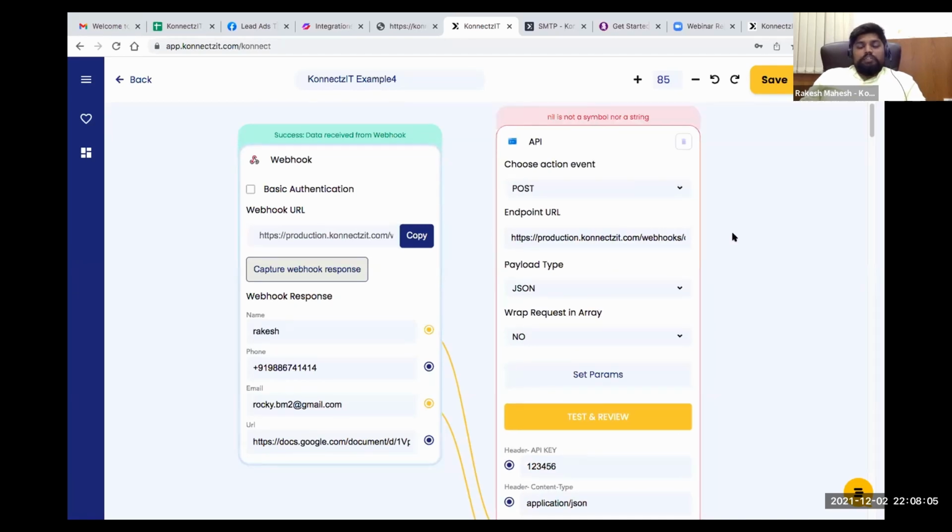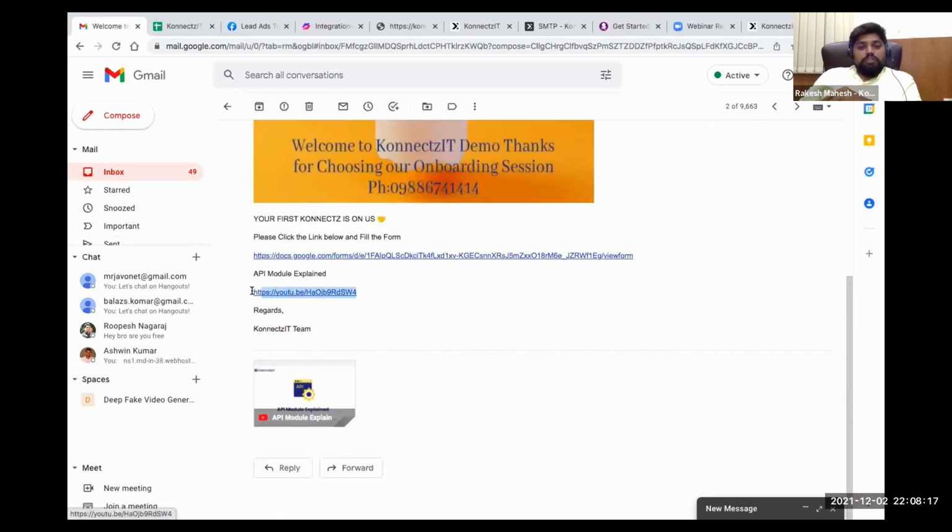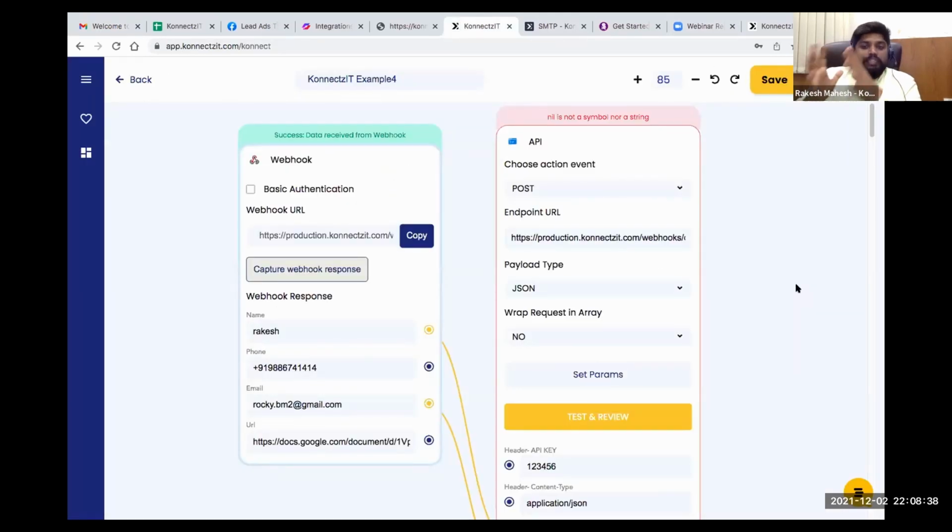But more details and more explanation on this particular API module will be given in this particular tutorial. If you filled the form, you would have received a link called API module explained, or else I just added it in the chat session, so you guys can see the chat. I entered the link for the API module there, so you can go to that particular video, and you will get more details, explained in detail about the API module.